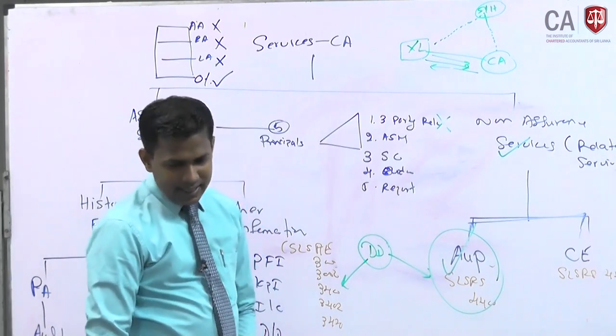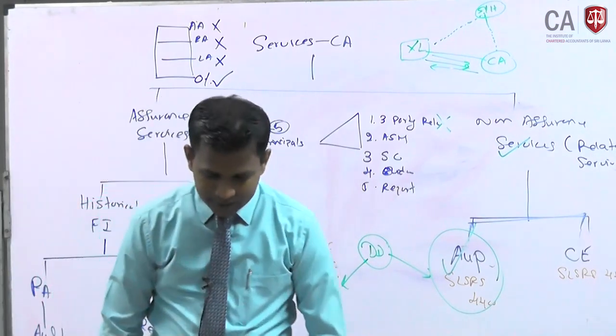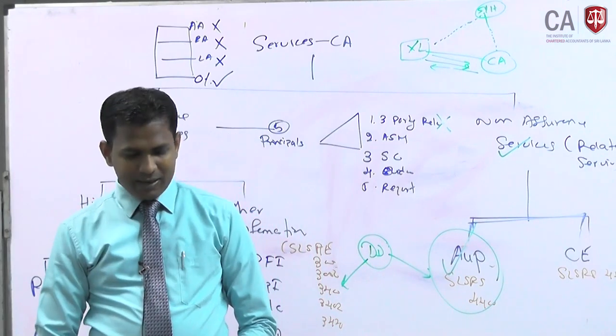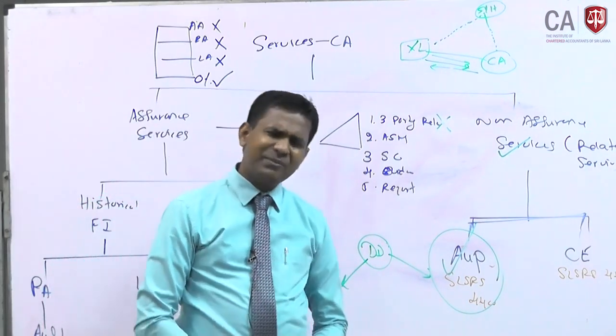Part C: state 3 key elements to be included in the report of the engagement assessed in A above. It's a very simple question.